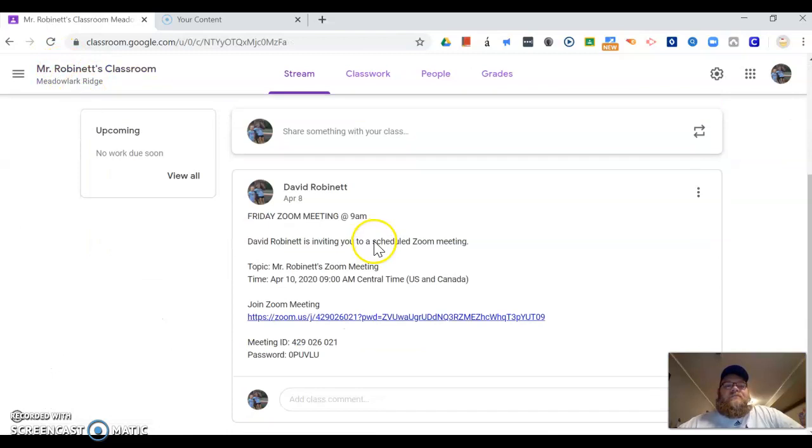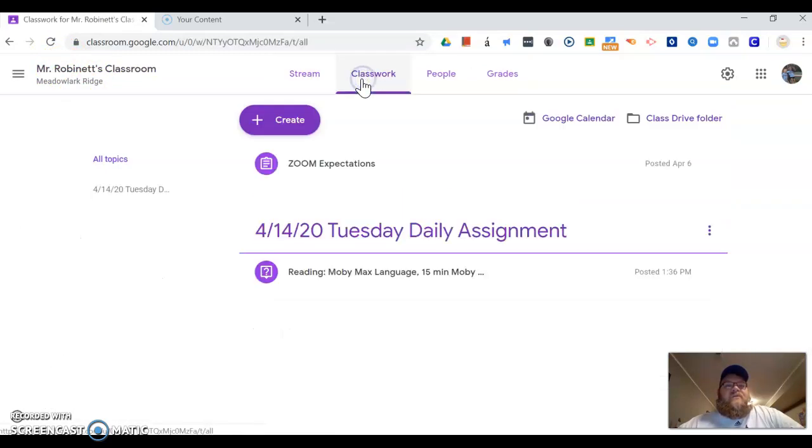I'm going to keep it very simple. I'm not going to lie, the majority of my work is going to be MobyMax because it literally has everything. It tracks everything from their time, what they get wrong, what they did good in, shows their progress. I can't think of a better tool and everything on there is their goal. So I can't think of a better tool that would follow that. So that's my plan.